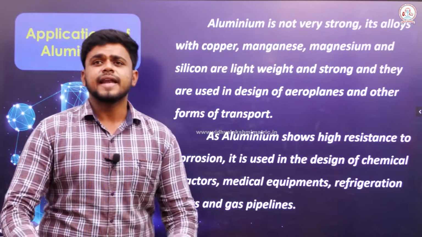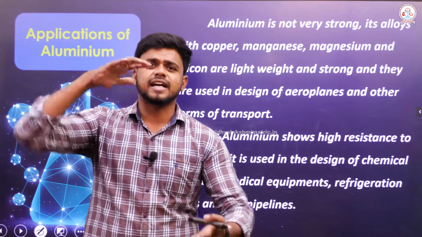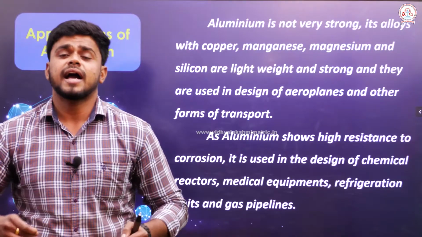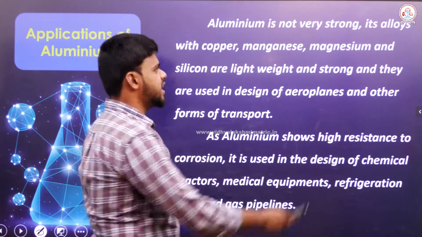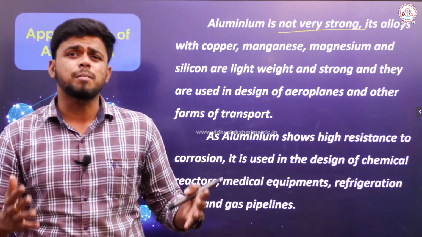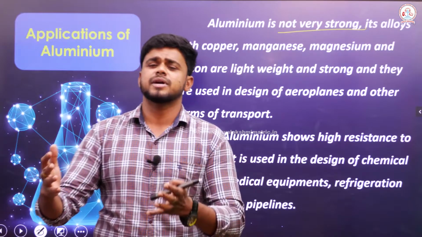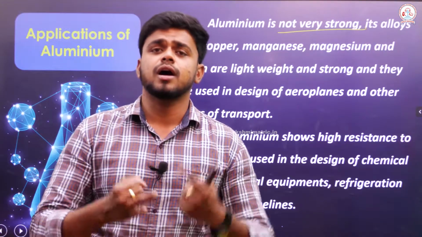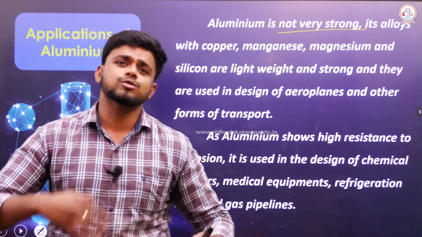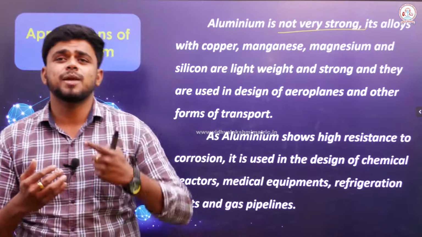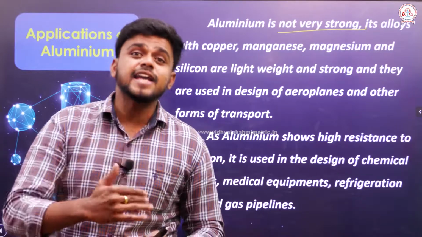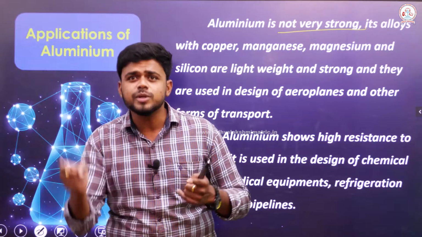Then the next one is, we know that I can easily crush the aluminum just like that. It is not as tough as crushing iron, which means it is not very strong. Okay. It can be used as an alloy. Alloy is a composition of a metal with another metal, a metal with a non-metal or even a metalloid. Okay, it's a mixture, right? Here, aluminum can be used to manufacture alloys with the help of copper, manganese, magnesium, silicon, etc. Because it is lightweight, it has been used for the manufacture of alloys along with these metals.